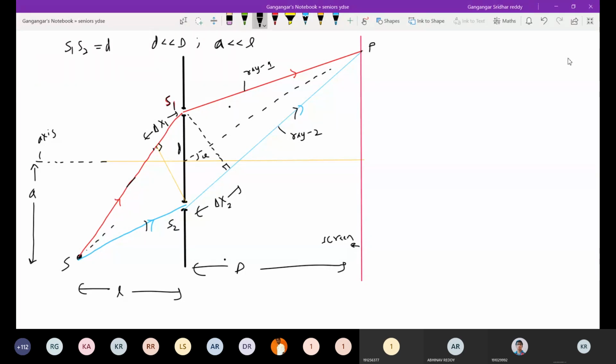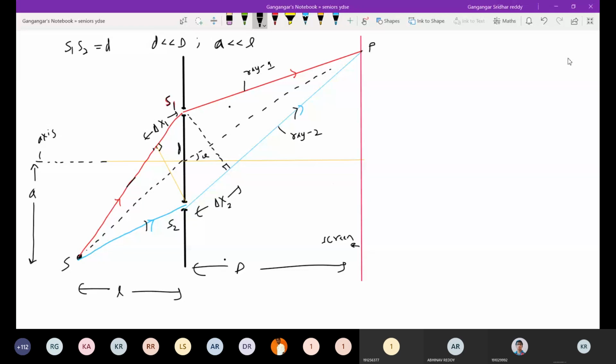Here also I'll put the same dotted line. Okay, let's proceed from here. This will be theta, the angle made by the ray. Again look at the condition: d is very much less than L, no?